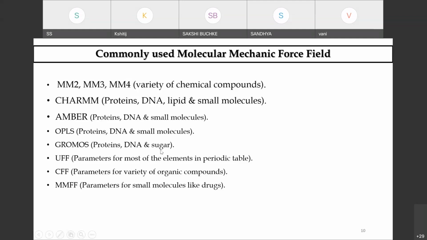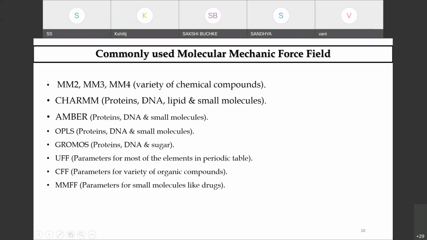If we go for sugar moieties, then we apply GROMOS, and for small molecules, if you are dealing with, say, optimization and virtual screening, then we go for MMFF, CFF for organic compounds, and UFF for most of the elements in the periodic table. So these are commonly used molecular mechanics force fields which we use for our MD simulation studies.